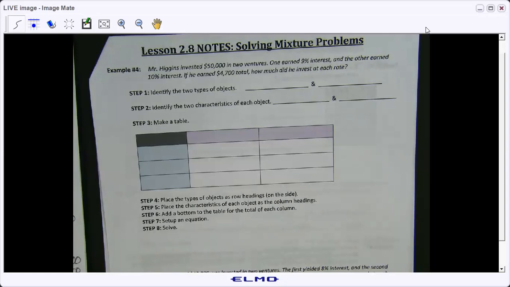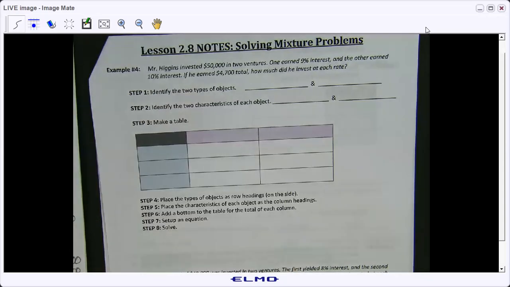So I don't know if you remember when we did the percent problems before, that I explained that when you invest something in a bank, okay, so say $50,000 in this case, and you put it in your bank, you can earn interest on it. So basically the bank is paying you money to keep your money in the bank. And so at the end of so many years, you'll have more than the initial $50,000 that you invested.